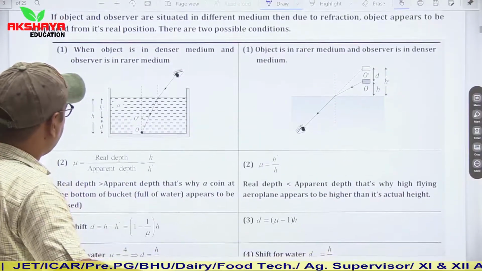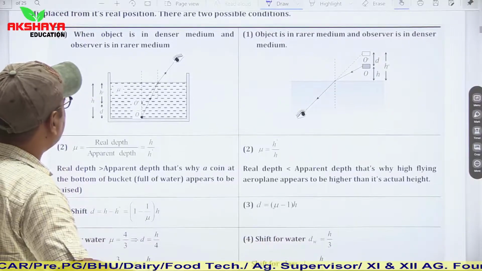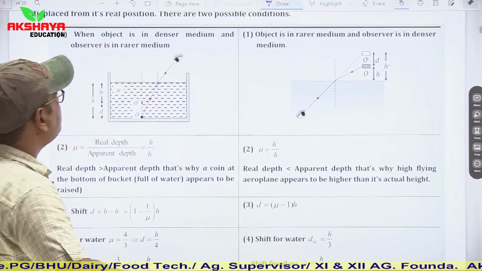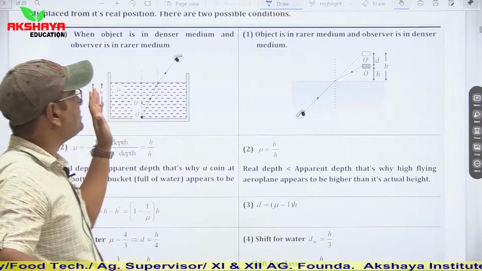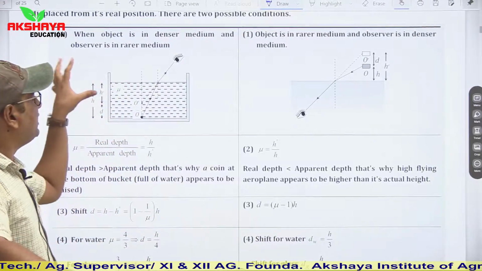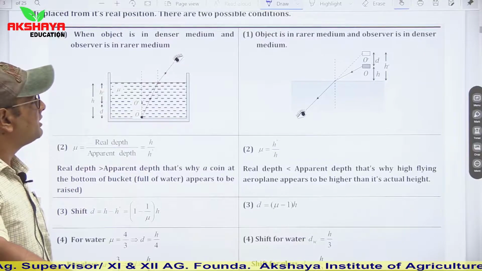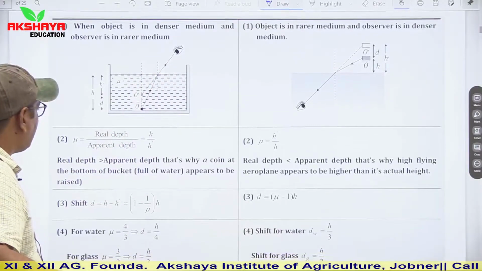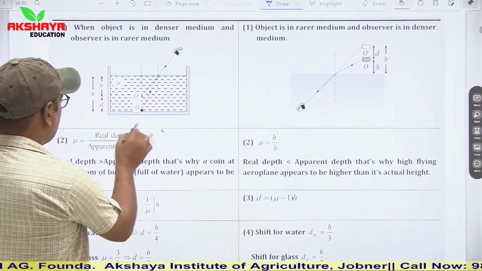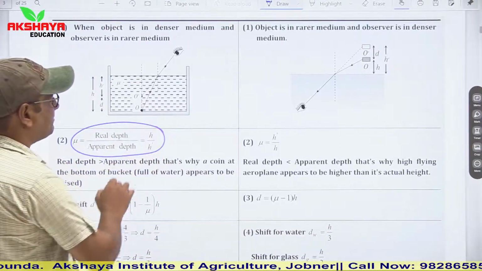Here we have two different conditions, when the object is in a denser medium and the observer is in a rarer medium. If the object is in a denser medium and the observer is observing from a rarer medium, then refractive index is defined as real depth upon apparent depth.